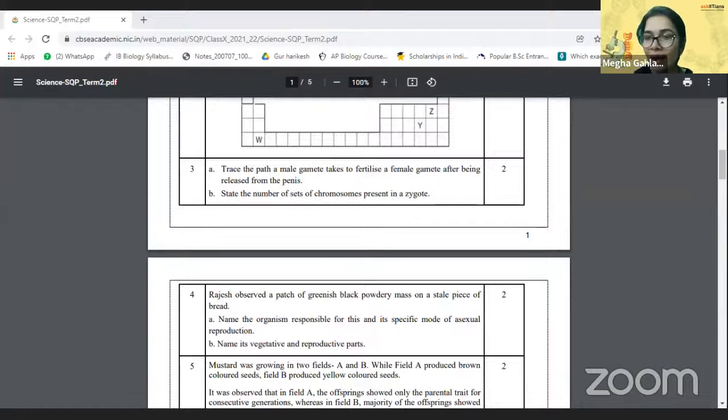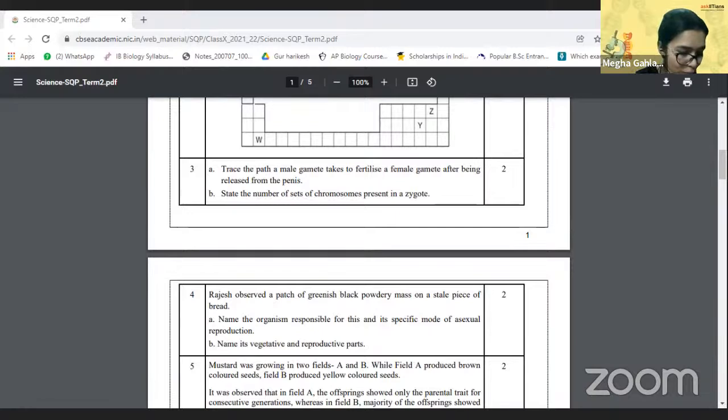Next thing that we have is the second part of the question. How many sets of chromosomes does the zygote have? Very super easy. It has 2 sets of chromosomes. Don't mention 46 or 23. Understand the question. It is asking how many sets of chromosomes a zygote has. It has 2 sets.